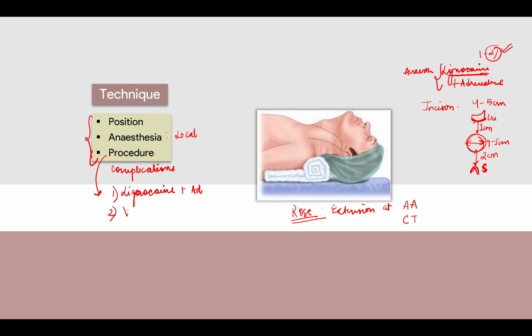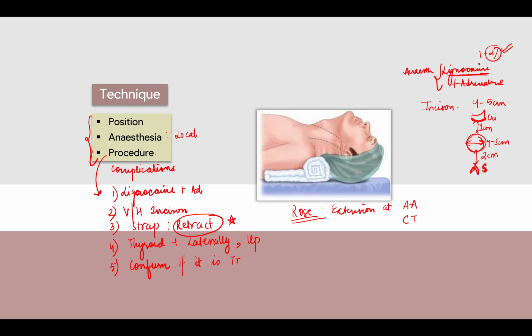Second step is you have to give a vertical or horizontal incision over it. Third step is the retraction of the strap muscles. So retract these strap muscles, not cut. Fourth step is you have to move the thyroid. Thyroid can be moved laterally and it can be moved up, depending on whether more space is visible above or at the side, then you just have to move it slightly aside. And then confirm if it is the trachea. Okay, and then give the incision which is at T2 to T4.